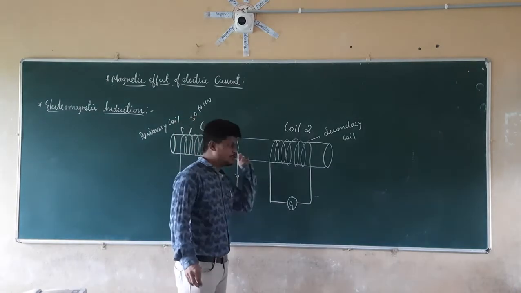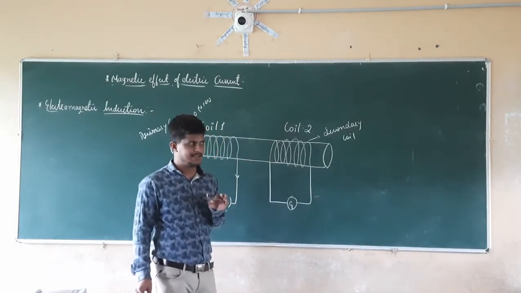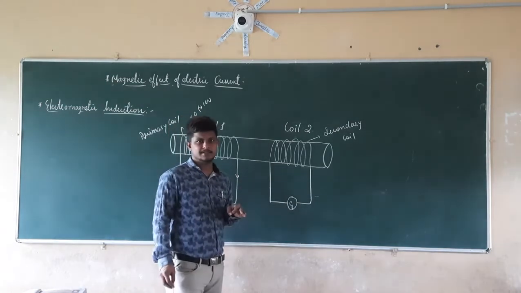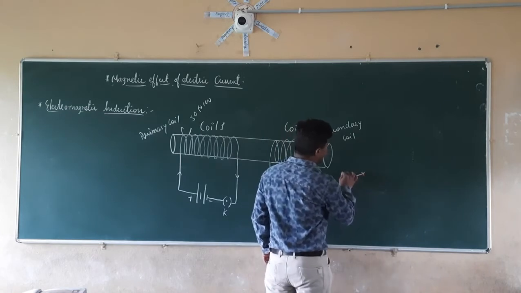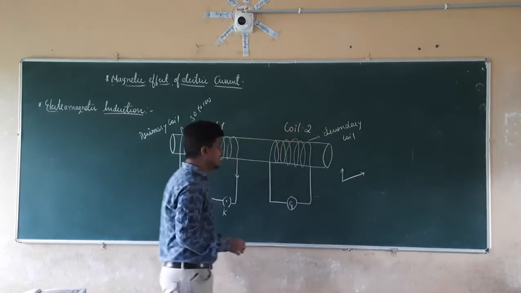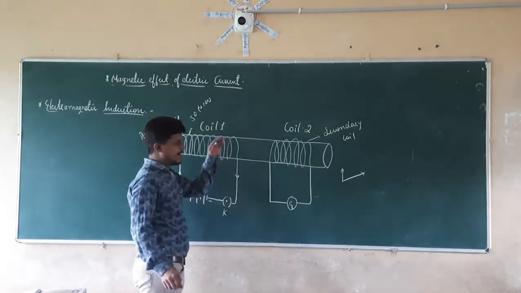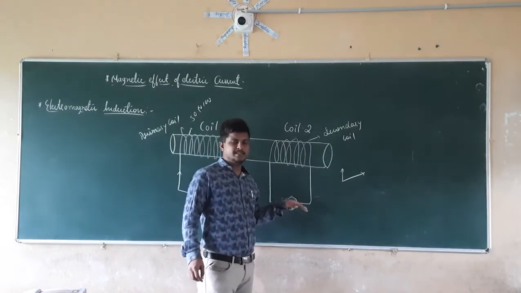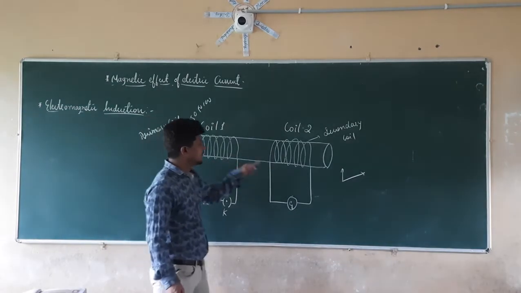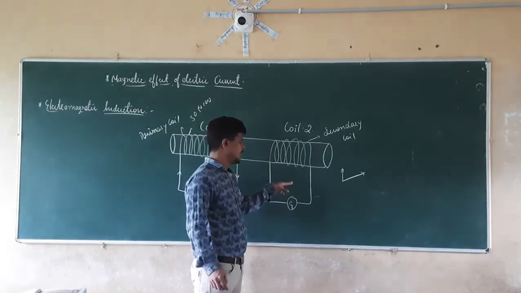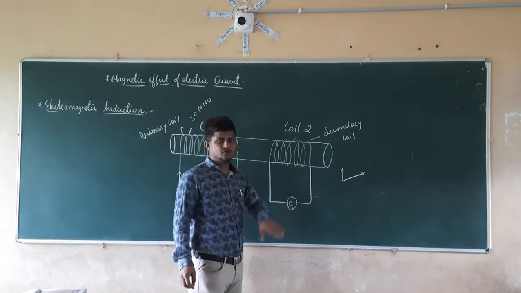The galvanometer gets deflected and comes back to its initial position within a few milliseconds. Suddenly it goes like this, and again comes to the initial position, when current starts to flow. So if it is deflecting, what does it indicate? That when current starts to flow in this coil, a current is induced in the secondary coil. A sudden induced current. Again it stops.